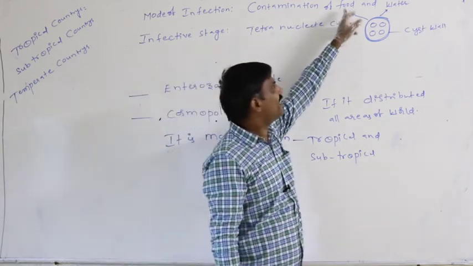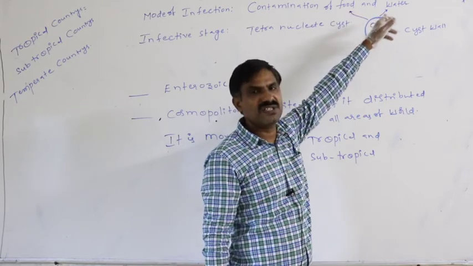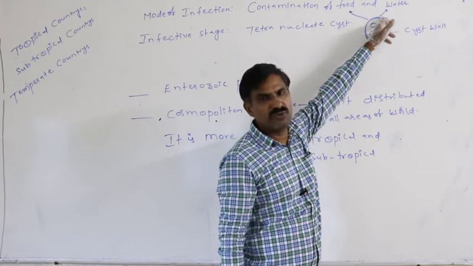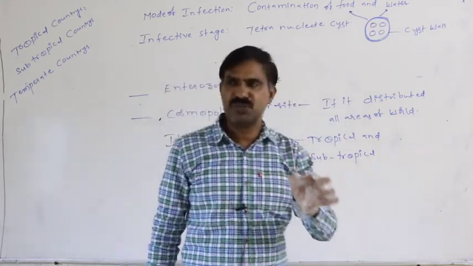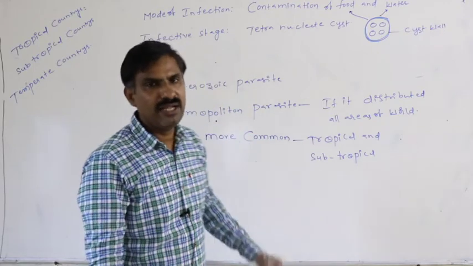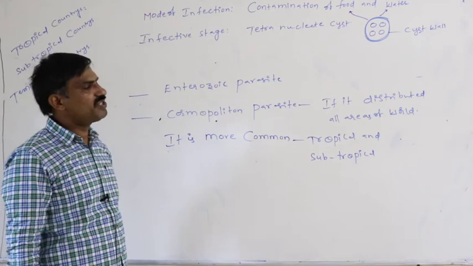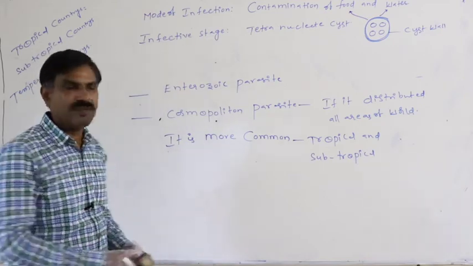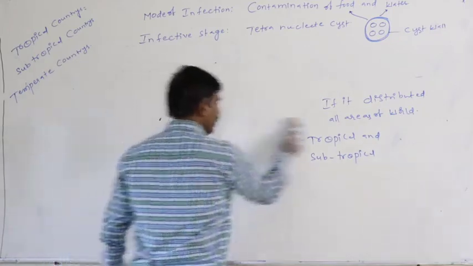Whenever persons ingest that contaminated food or drink that contaminated water, tetranucleate cysts enter the new person's body. In that way, the mode of infection is by the contamination of food and water, and the infective stage of Entamoeba histolytica is the tetranucleate cyst.